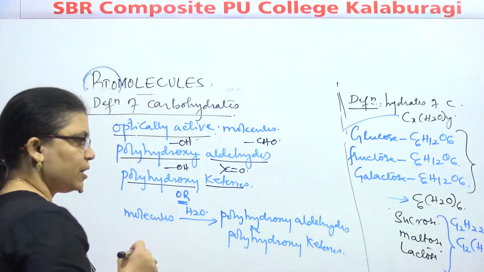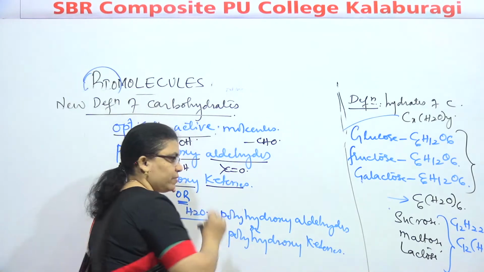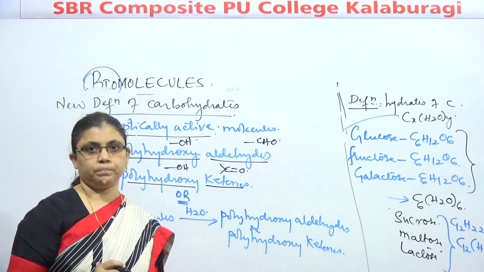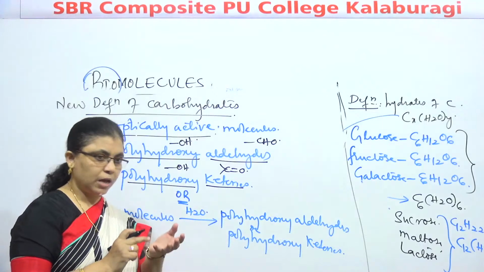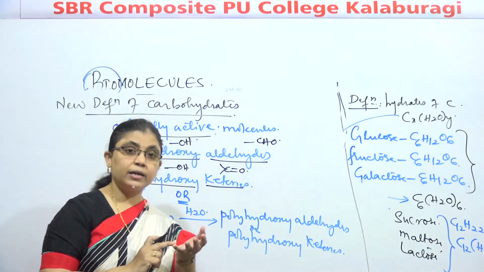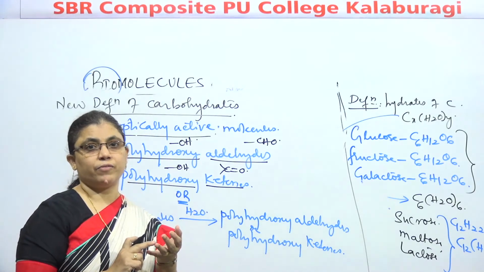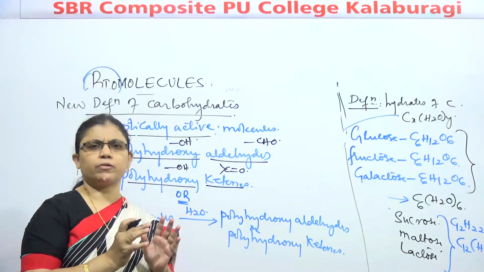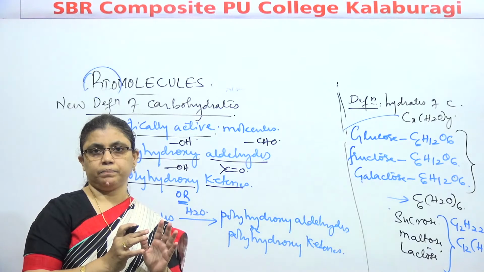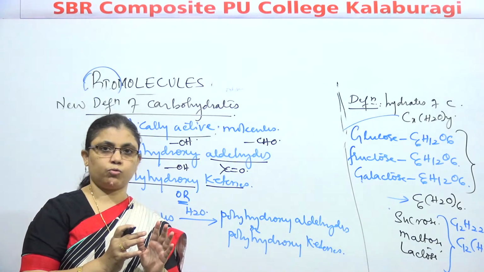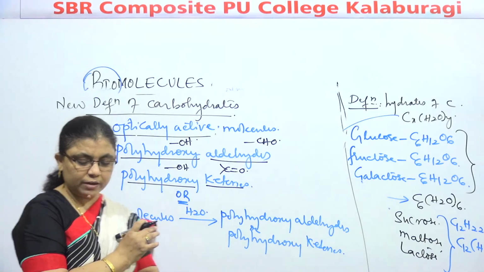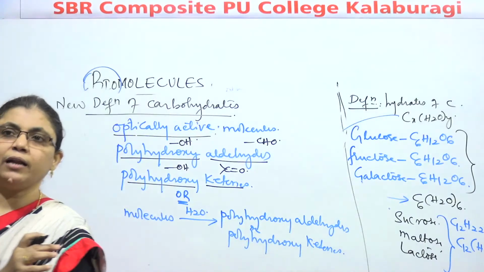Now, as per our syllabus, we need to discuss their classification. After the definition of carbohydrate, what do we have to discuss? Classification. Then, in the syllabus, separately we need to discuss monosaccharides like glucose and fructose, with glucose in more detail than fructose.